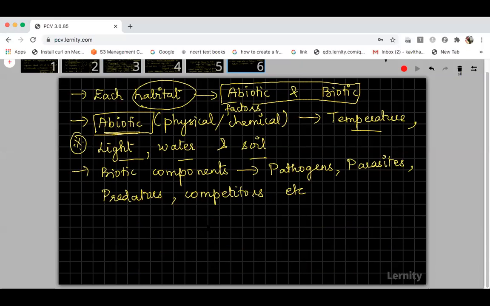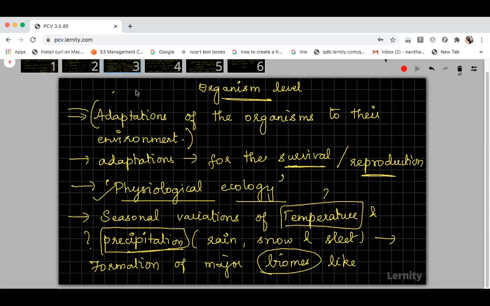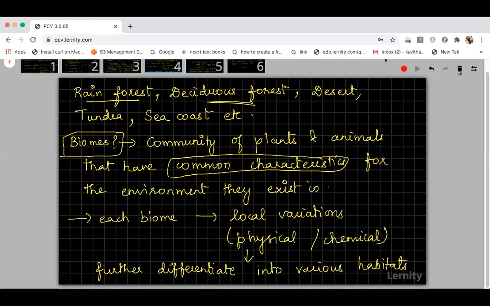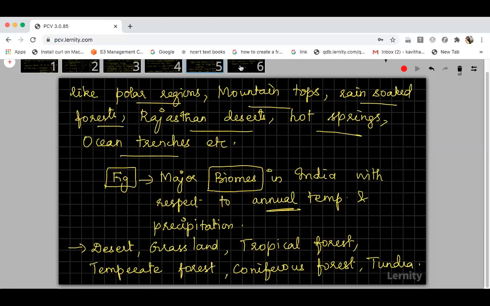Up to this, whatever we discussed is the introduction part for this chapter, organisms and populations. Starting from here, you can put the topic introduction. Here is the lesson starting. The introduction of the organism and population level starts here, and the third, fourth, fifth and sixth slides are the introduction part.